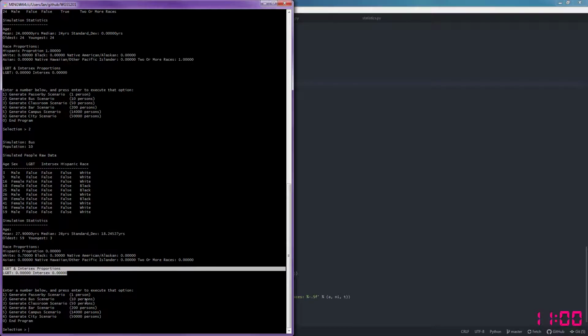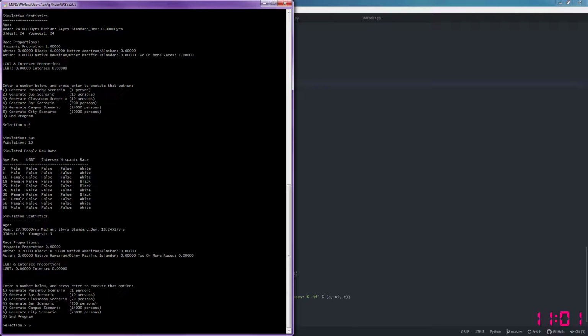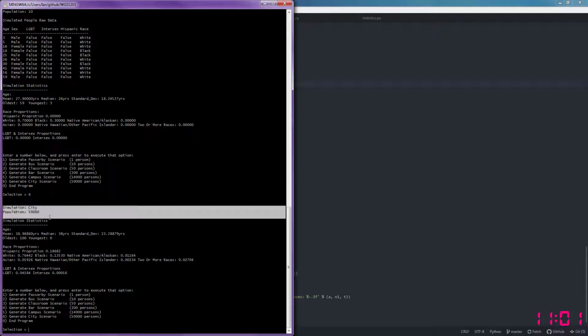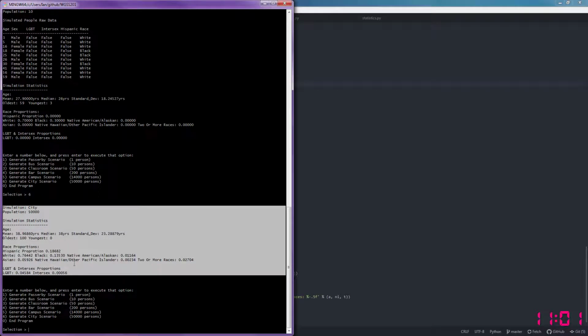And I think you guys get the idea of 10 and 50, so I'll go ahead and do a city scenario. Option 6 of 50,000 people, so 50,000 person classes will be generated, each with unique data, and it'll take a second or two. It's a lot of people. So again, because it's 50,000 people, there is no printout of the raw data because it's just too much.